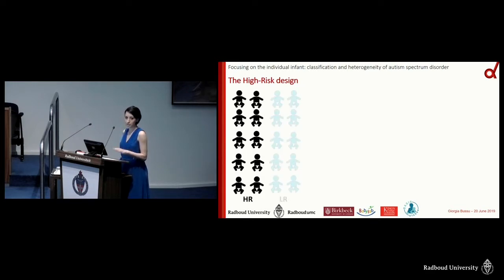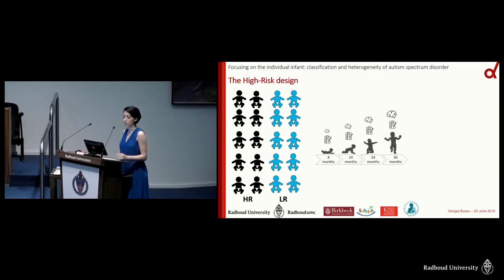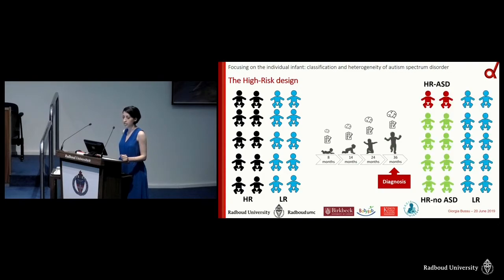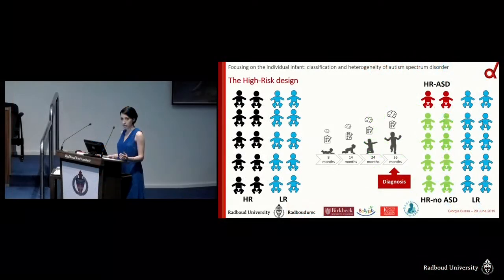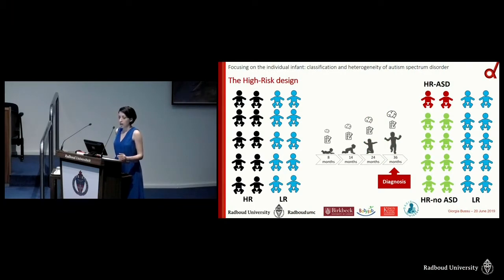So high-risk siblings and low-risk controls are recruited and followed up longitudinally until they receive a diagnostic outcome at 36 months. And then we can define 3 groups: the high-risk ASD, non-ASD, and the low-risk controls. And then we can look back at the data to see whether groups differ really early in development. Although useful, such group comparisons do not really tell us anything about the individual infant, as there is a huge overlap of groups and individual variation.